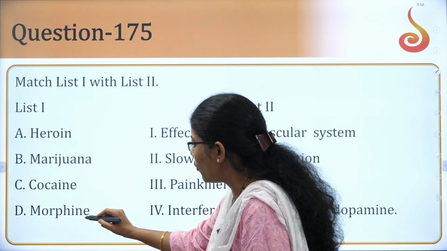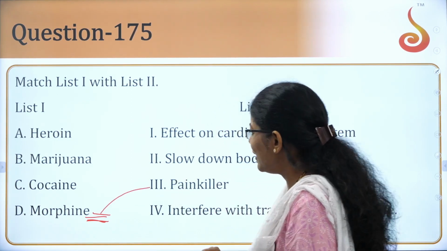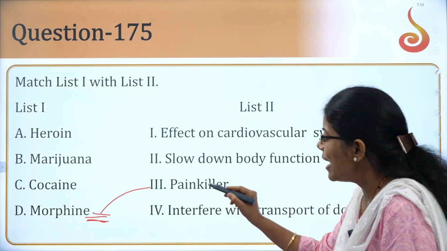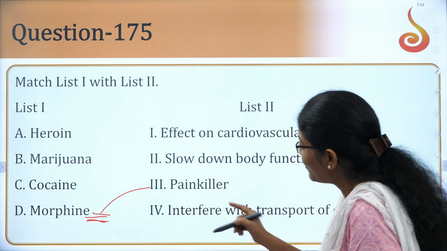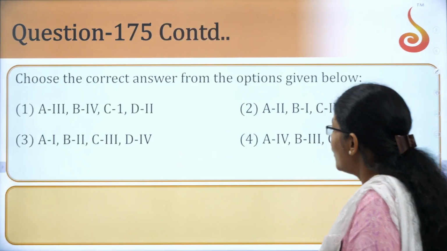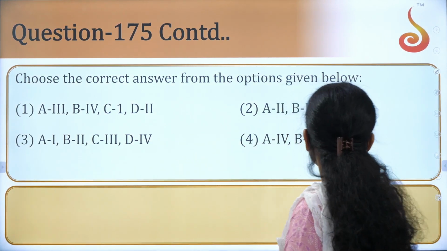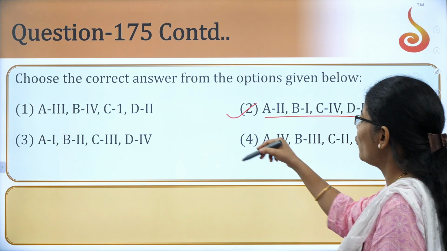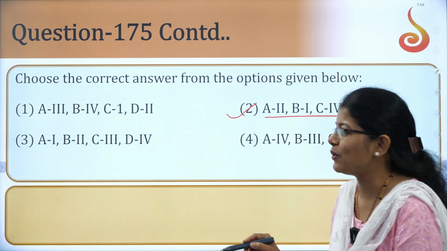Just see what is morphine. Morphine is actually a painkiller, right? Now just try to find out the option, because if you see none of the other options has got this combination. So definitely the answer is very simple here. As I said, we can search D with 3. So where is D with 3 here? D with 3 you will get, and yes, D with 3, this is the correct answer. None of the other options is D with 3. Okay. Wow, that was again a very nice question.